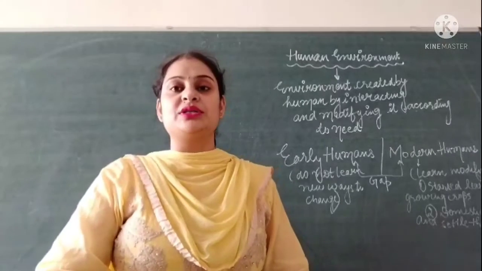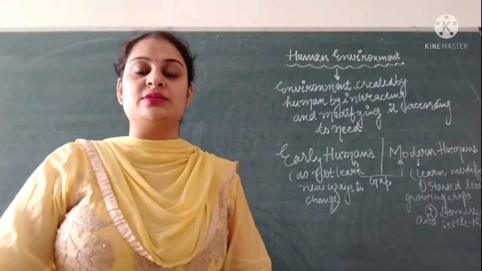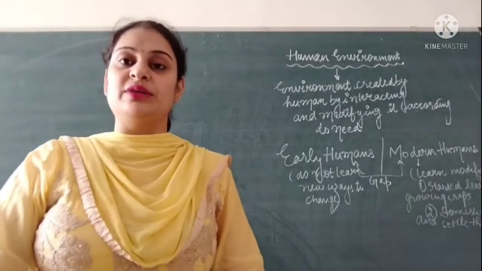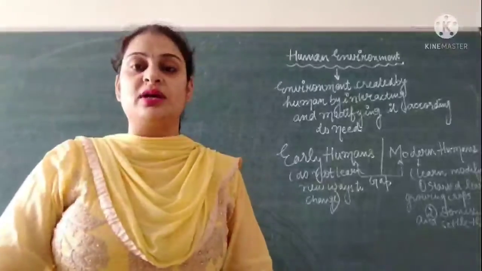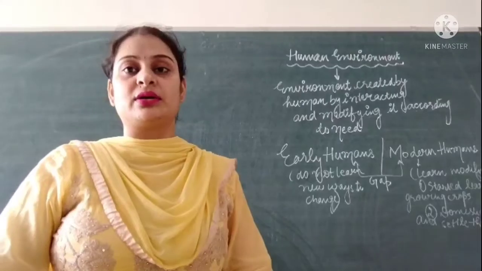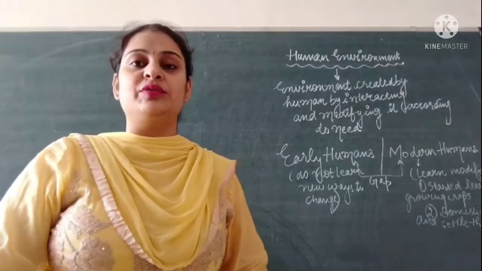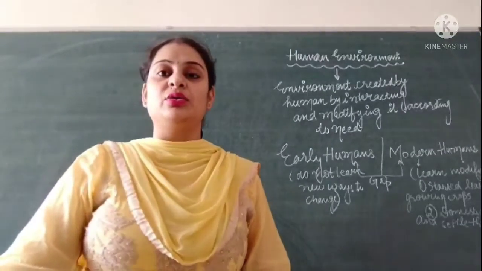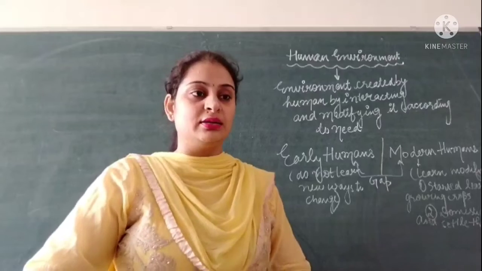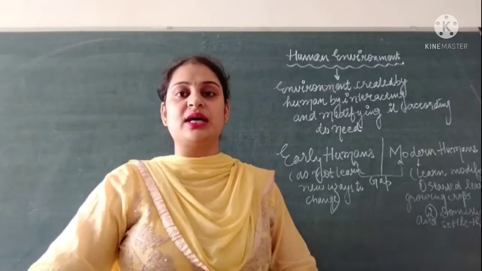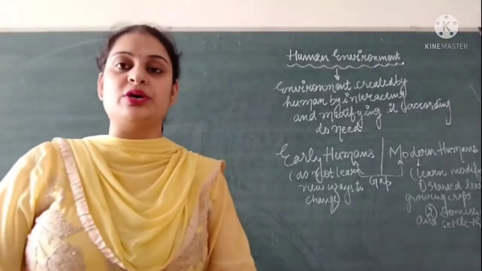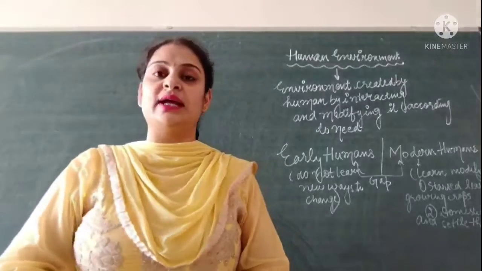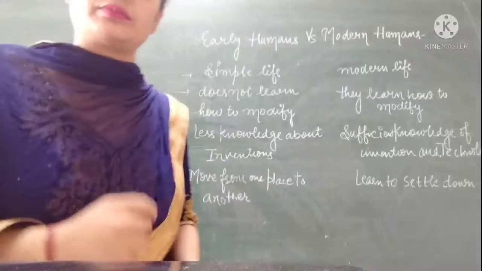Earlier, early humans did not have a fixed place for residence, and they used to live in caves. But nowadays, with the modification process, modern humans learned how to settle down in one place by constructing homes. And we know that with so much modification learned by modern humans, it is very important that humans are able to achieve anything that they want, because they have learned so much invention and technology, that anything they require.